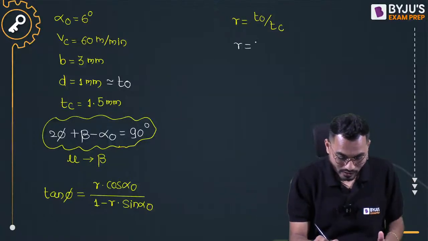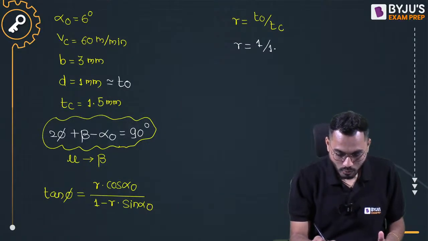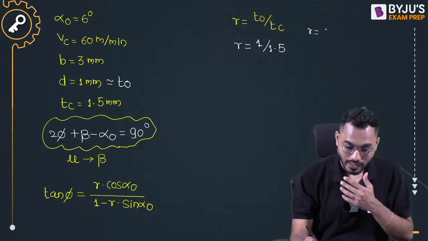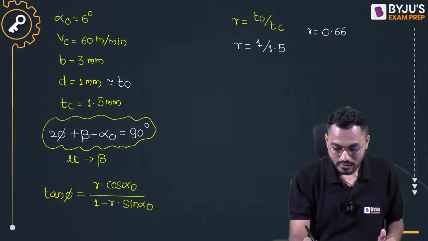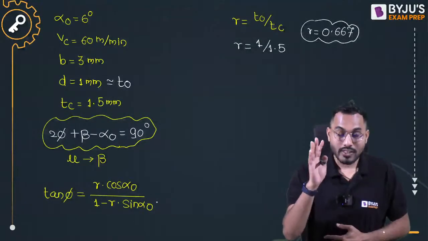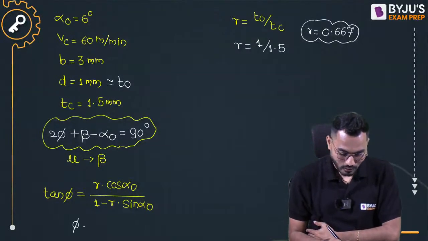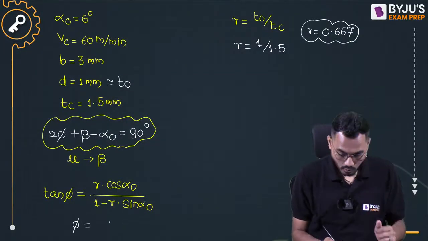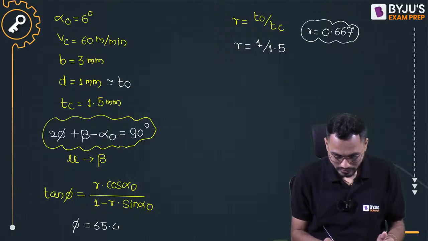So R is equal to T0. T0 is 1, TC is 1.5. What is chip thickness ratio R? The R value is 0.667. This is exactly the chip thickness ratio. You put it here. Alpha value is 6 degree. With chip thickness ratio R, you will get a phi value. If I am not wrong, this phi value is coming exactly equal to 35.44 degree.